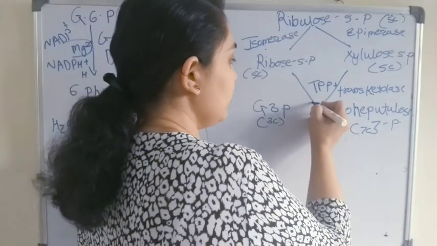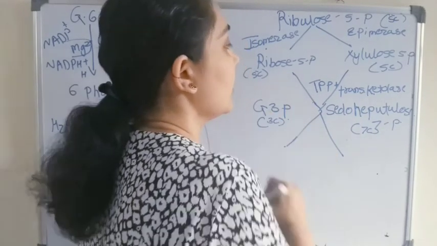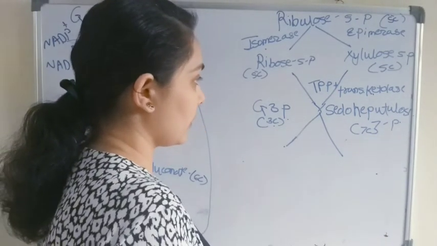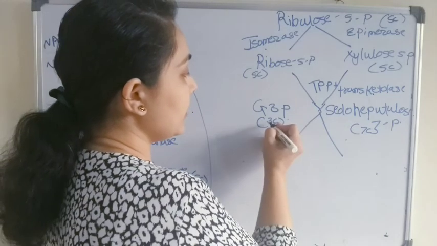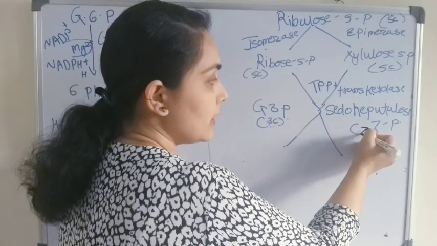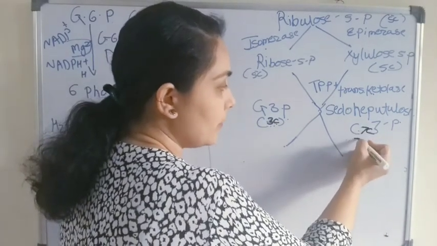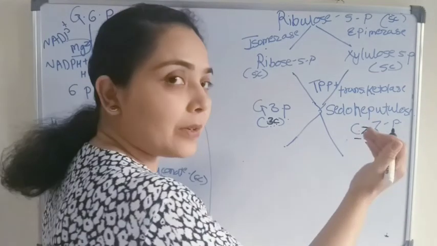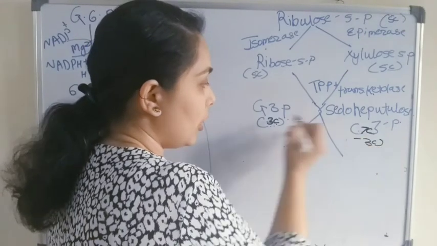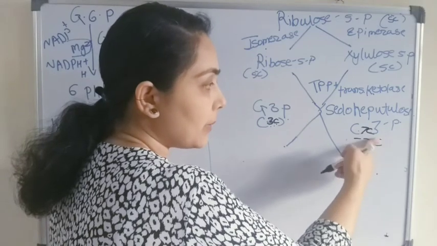Alright, now see, glyceraldehyde 3-phosphate is a 3 carbon compound. Sedoheptulose is a 7 carbon compound. So from the 7 carbon, a 3 carbon fragment will be removed. Glyceraldehyde 3-phosphate already has 3 carbon, plus 3 carbon will come from here.